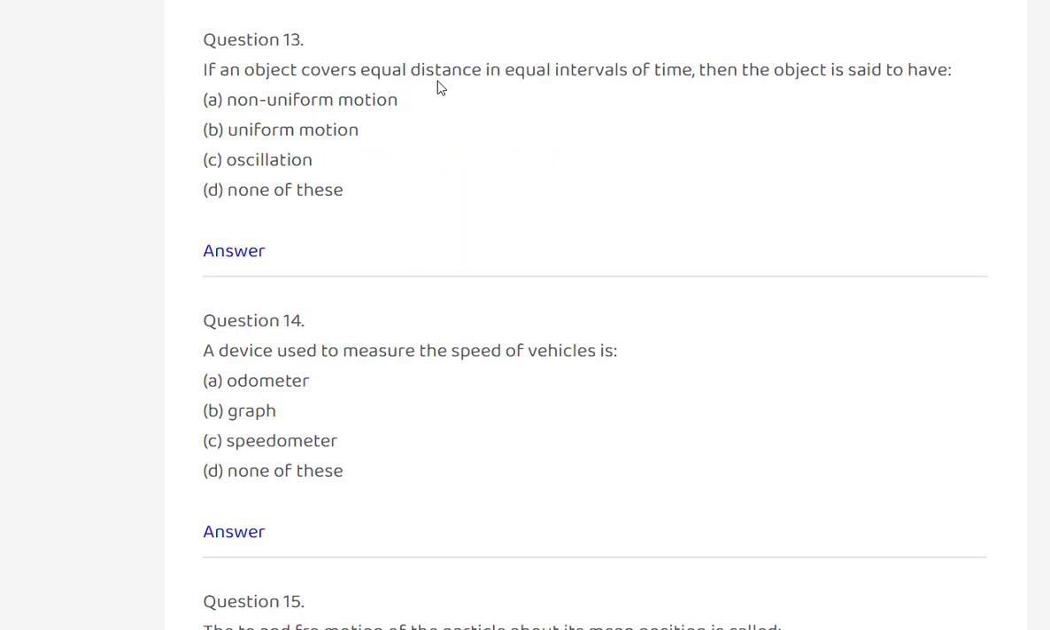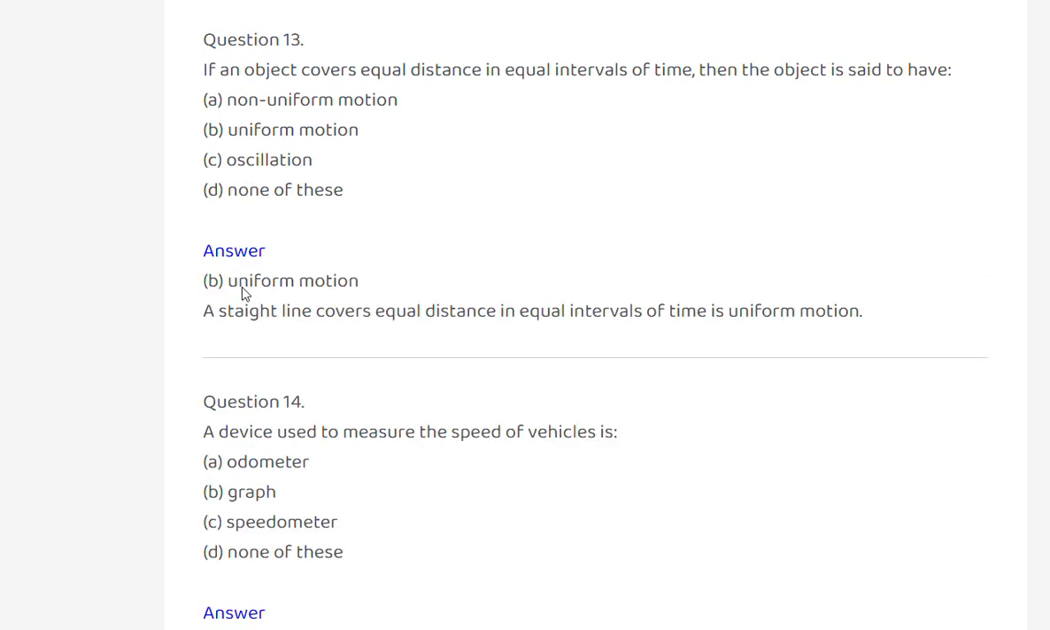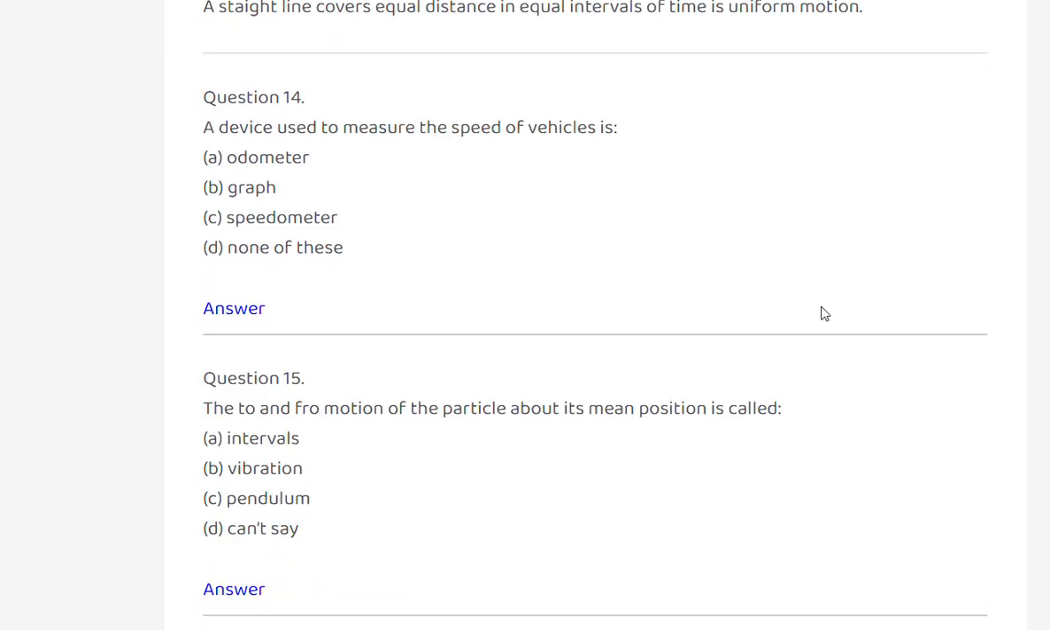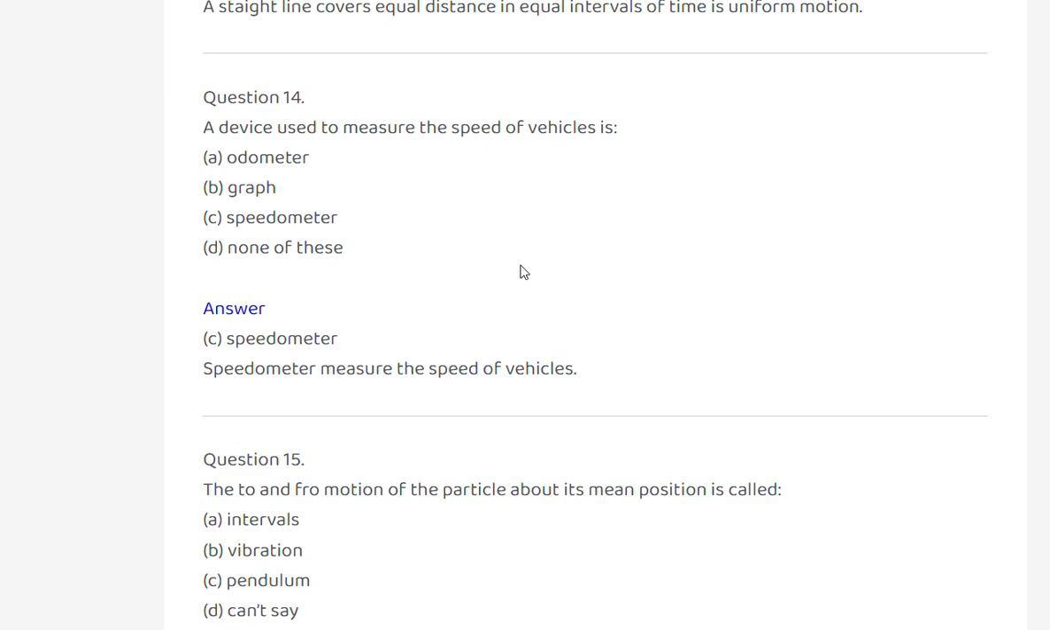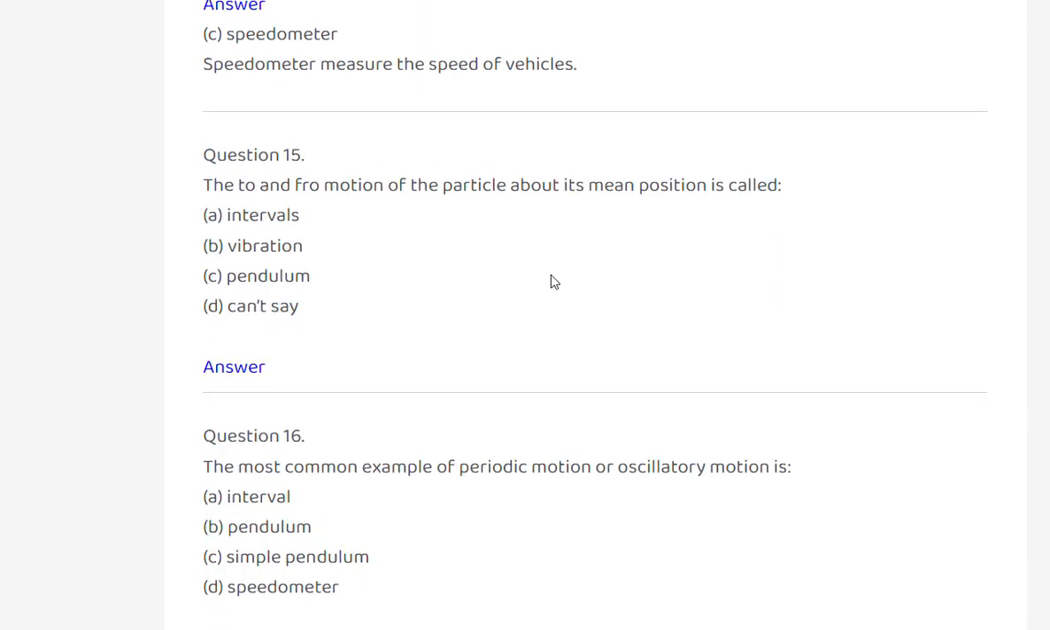If an object covers equal distance in equal intervals of time, then the object is said to have non-uniform motion, oscillation, or none of these? Uniform motion. A straight line covering equal distance in equal interval of time is uniform motion. A device used to measure the speed of a vehicle is odometer, graph, speedometer, or none of these? Speedometer measures the speed of vehicles.